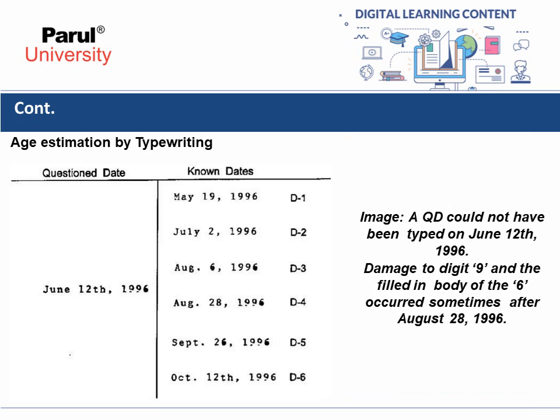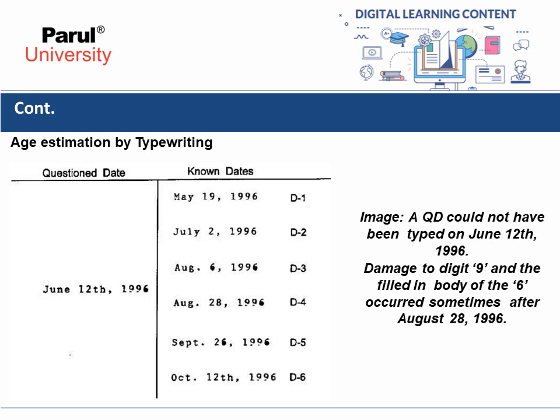Just have a look at this image. A questioned document could not have been typed on June 12, 1996, as damage to the digit 9 and the filling in of the 6 occurred sometime after August 28, 1996.